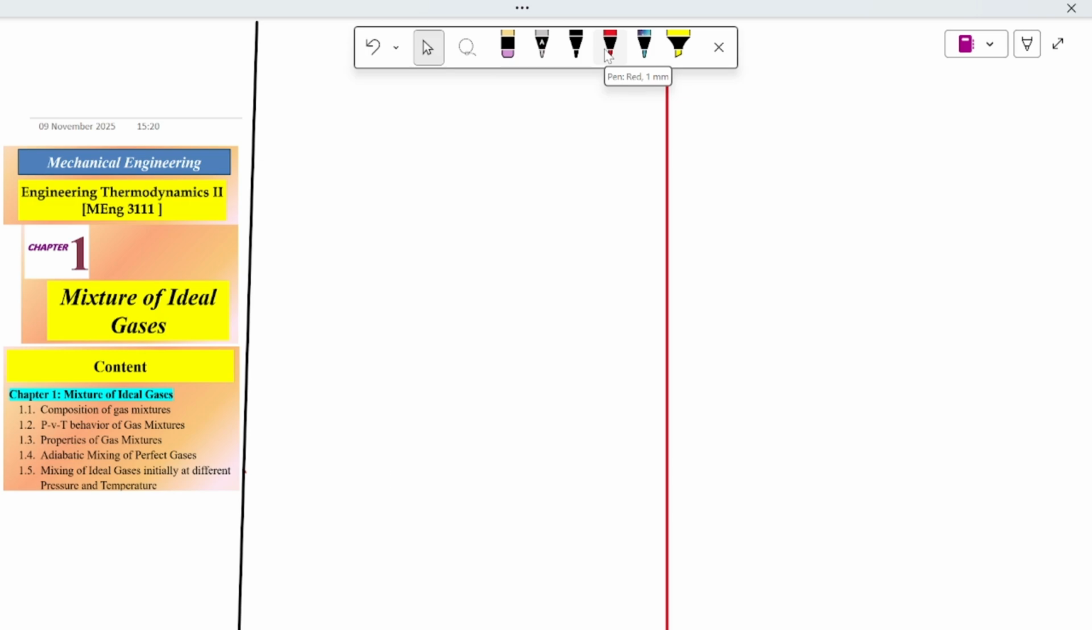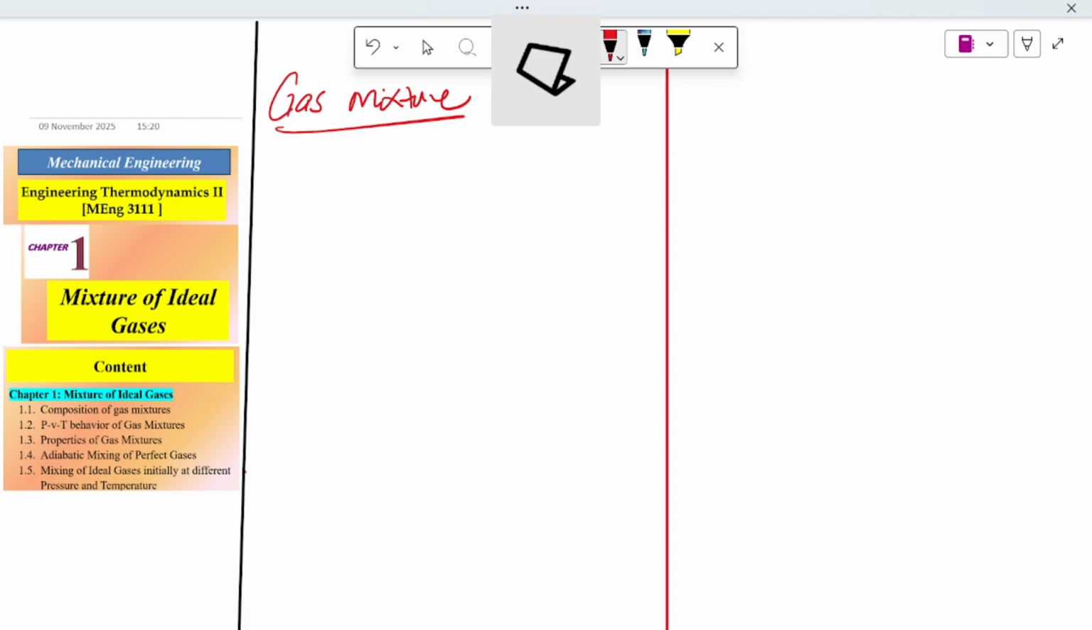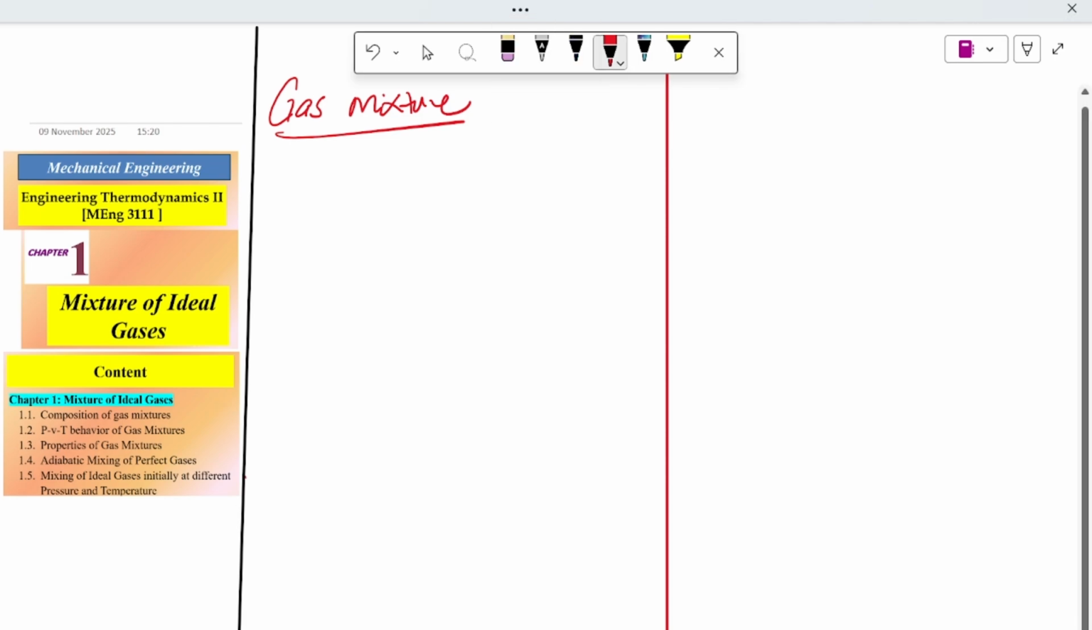In this topic or chapter, we have to discuss mixtures of gases. Before that, we have to see chapter one, mixture of ideal gases. Let us start from what a gas mixture means. What is a gas mixture?